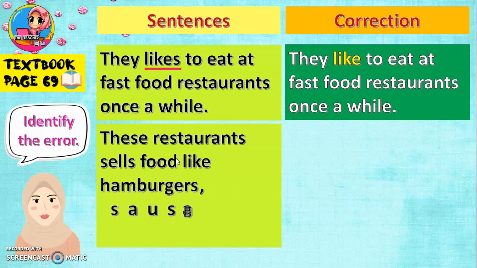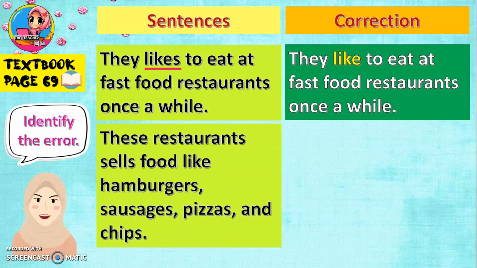Next sentence. These restaurants sells food like hamburgers, sausages, pizzas and chips. Okay? So, as I told you just now, seperti teacher sebut tadi, we focus on, yes, the two words in the front of the sentences. Di depan ayat tu. These restaurants sells. Okay, this is three words. Okay, these restaurants sells. Is it correct? These dah menunjukkan banyak. Ini yang banyak. Restaurants ada S. Restaurants pun banyak. Sells ada S. Is it correct?